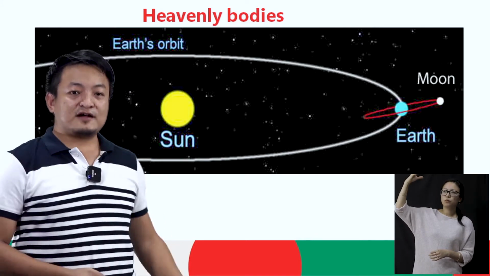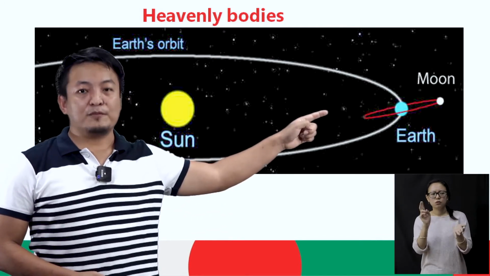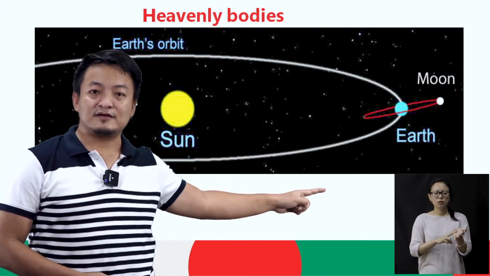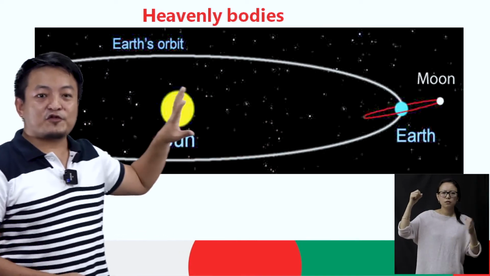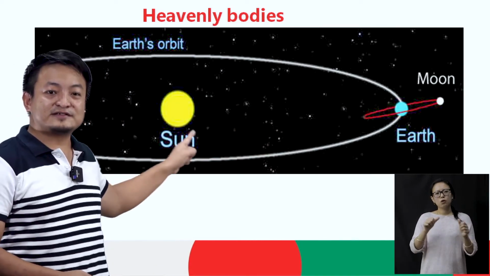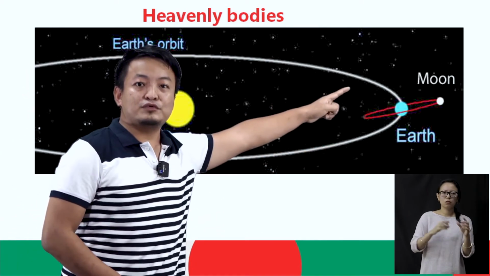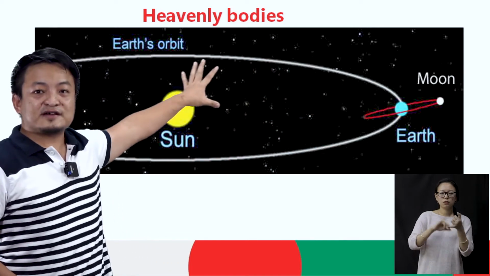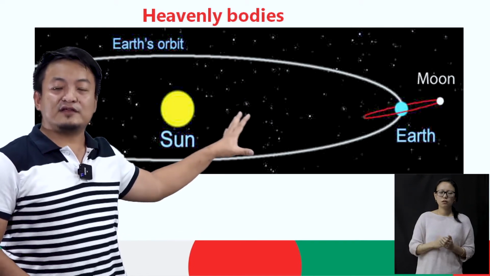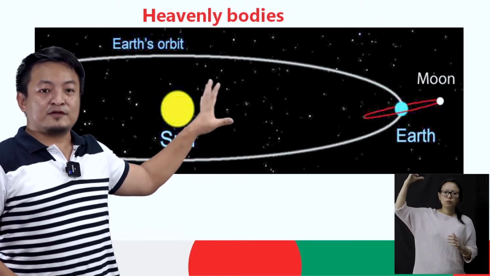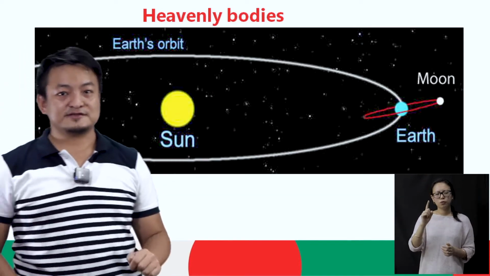So heavenly bodies are the sun, S-U-N, moon, M-O-O-N, earth, E-A-R-T-H, and the stars. This is the sun, this is the earth where we live, and this is the moon. And here in the sky, you can see all the stars. So these are the heavenly bodies, okay? We will discuss all the heavenly bodies one by one in detail.